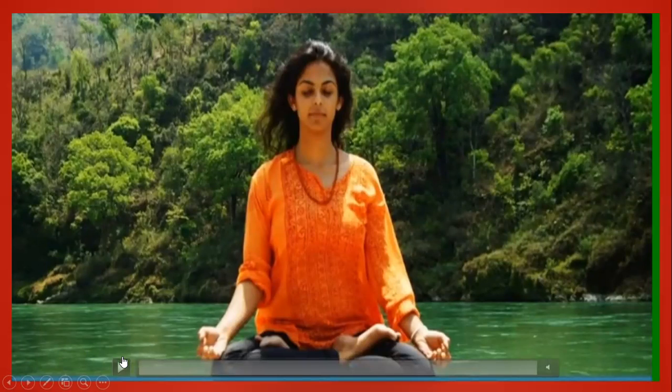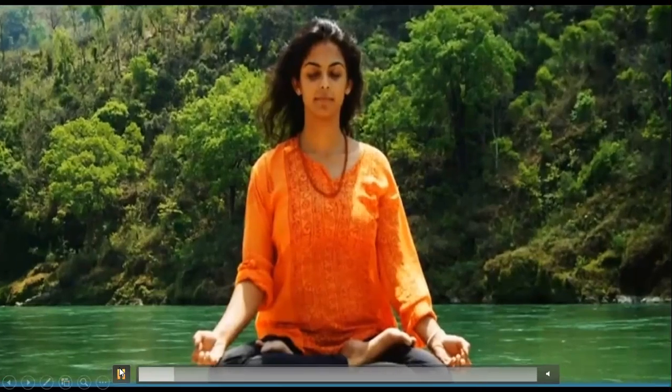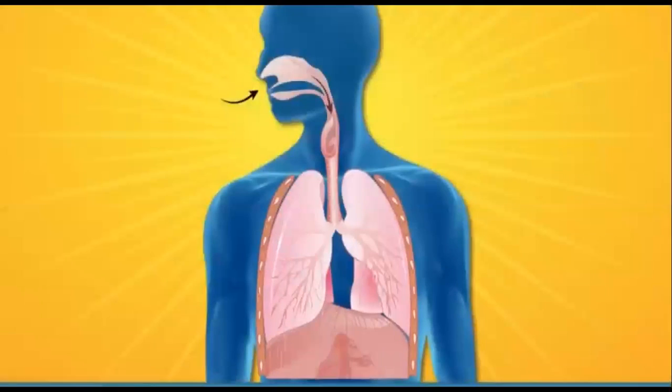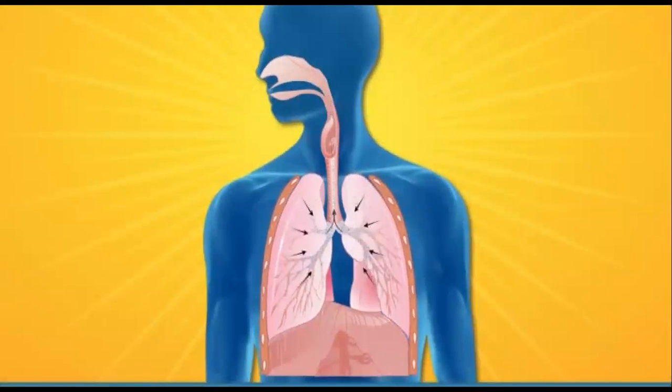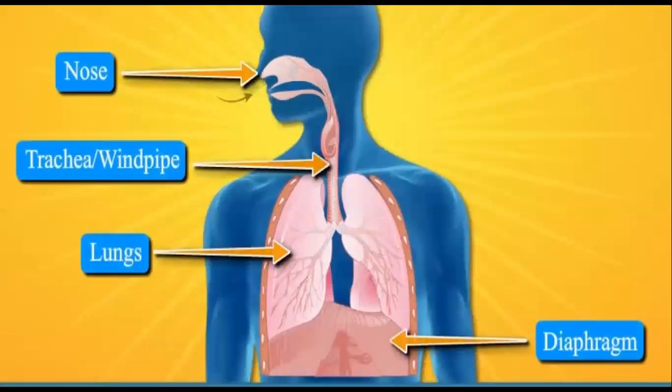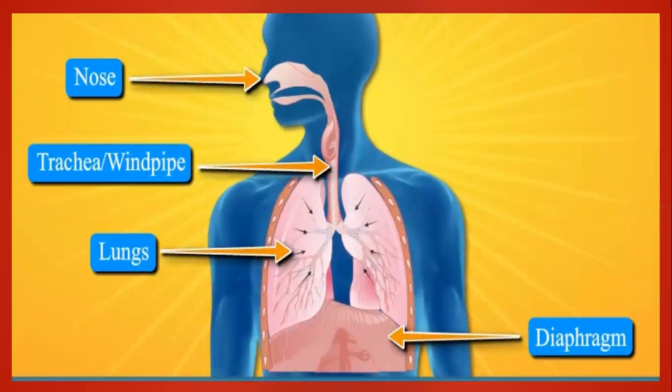And now you can see here the working of our lungs. See, children, here the air from outside is entering the body, and the carbon dioxide from the body is thrown out.